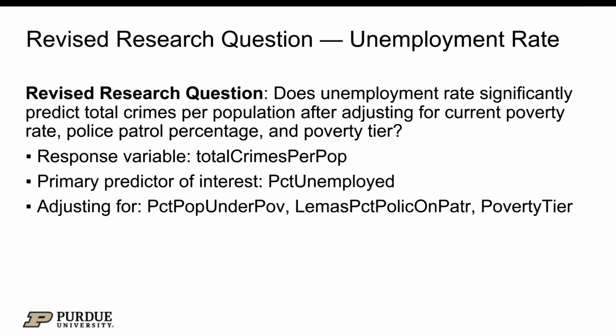So my research question is, does unemployment rate significantly predict total crimes per population after adjusting for poverty rate, police patrol percentage, and poverty tier? And we're asking whether unemployment contributes something unique on top of what the other predictors actually explain.